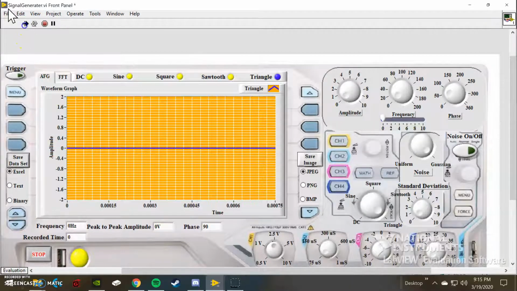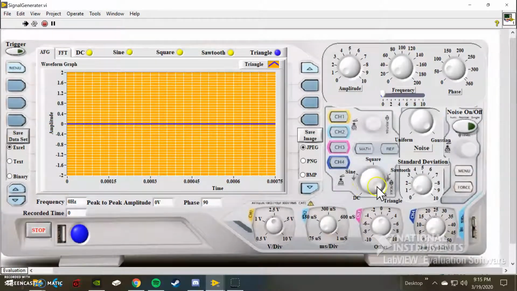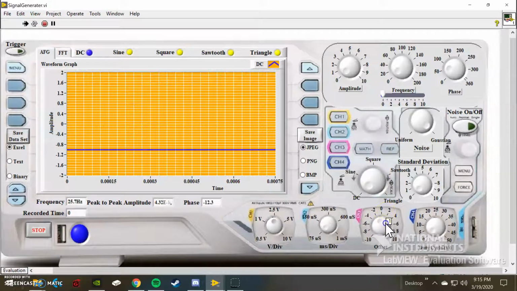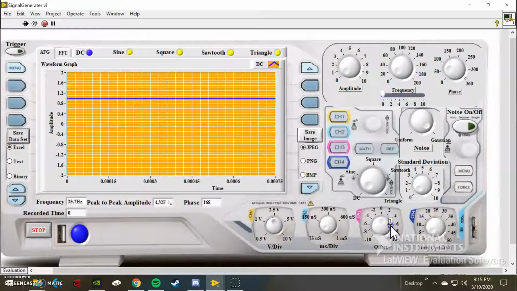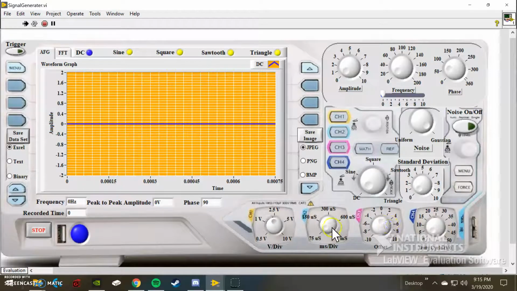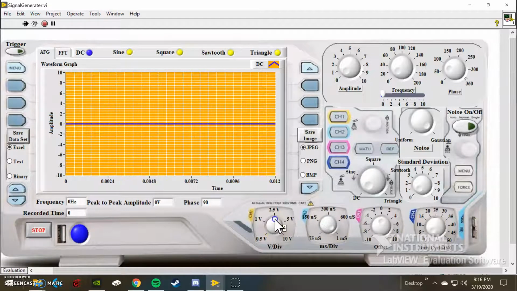So let us begin. Here we have the signals and I'm going to set it to DC. Here's our offset function, along with the time scale and the voltage.